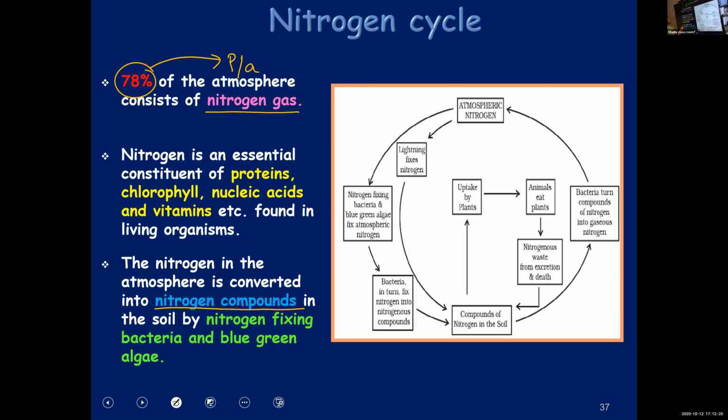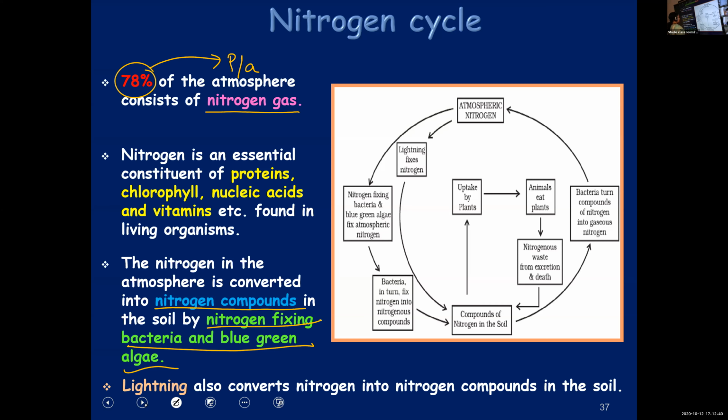And who will do that? Nitrogen fixing bacteria and blue-green algae. So if you are asked to name two organisms which convert nitrogen into nitrogen compounds, you will say nitrogen fixing bacteria and blue-green algae.